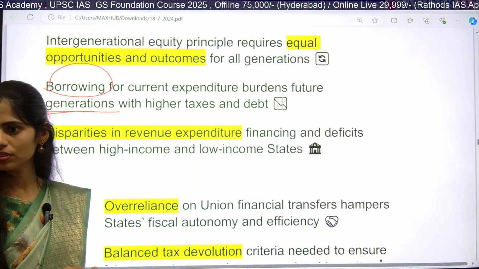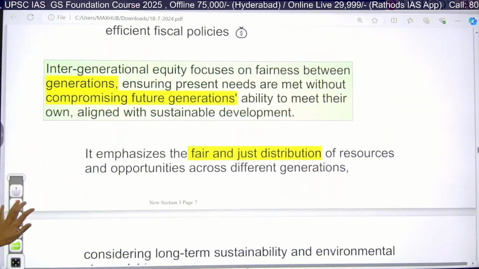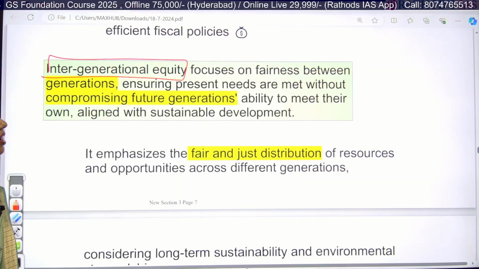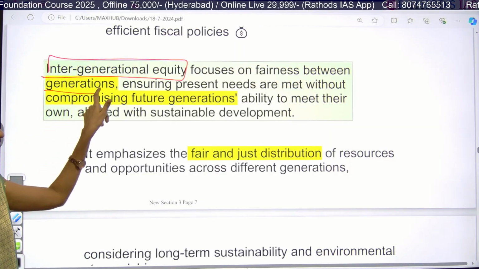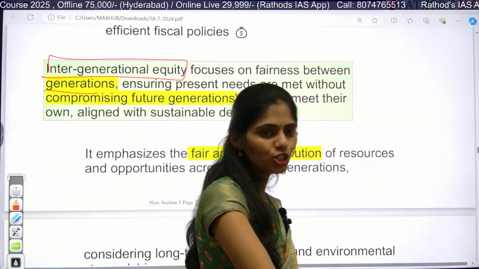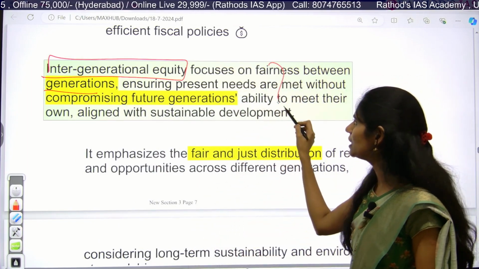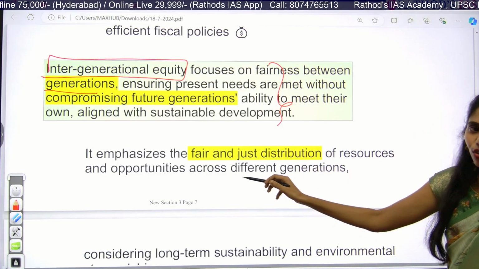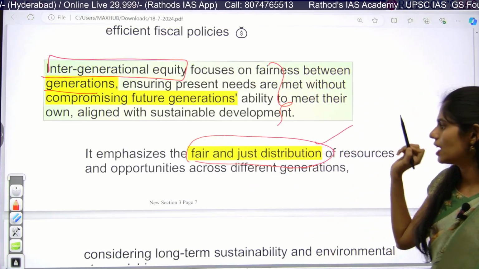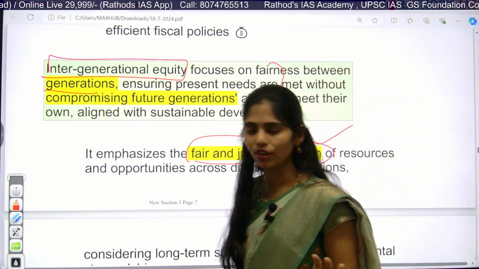Have you got it now, at least? Okay. So what is intergenerational equity? It focuses on fairness between generations. The way the present generation faces things, the future generation should face the same, but not higher. It focuses on fair and just distribution of resources, and opportunities should be provided for everyone.